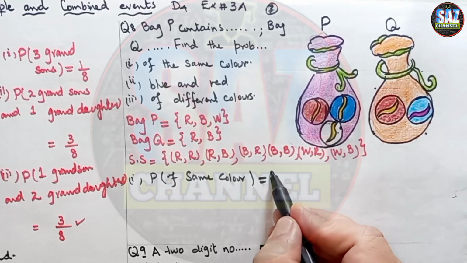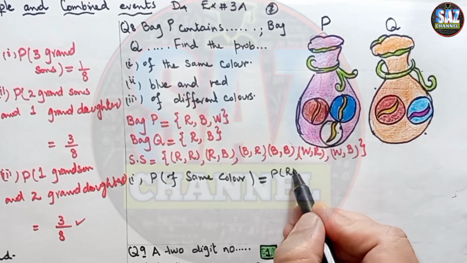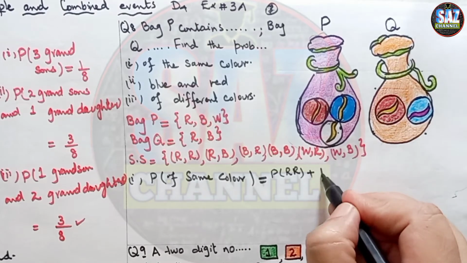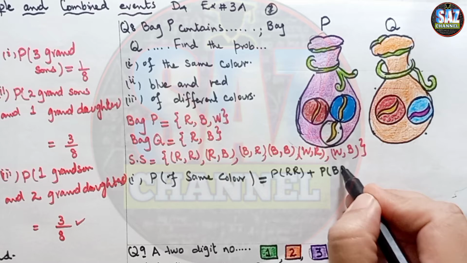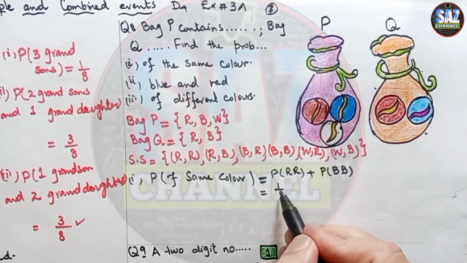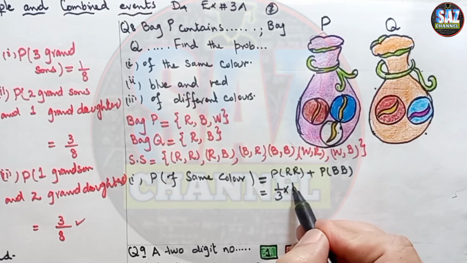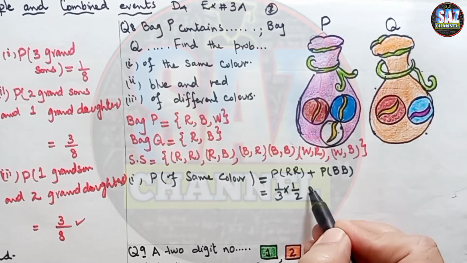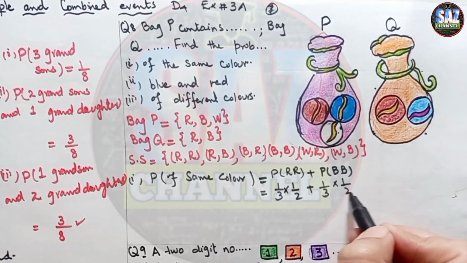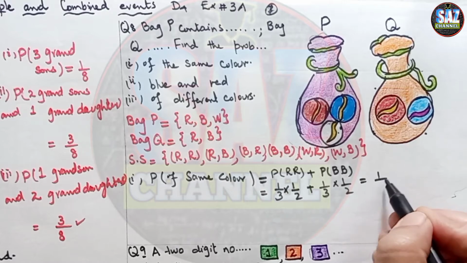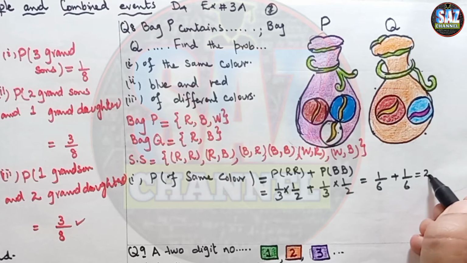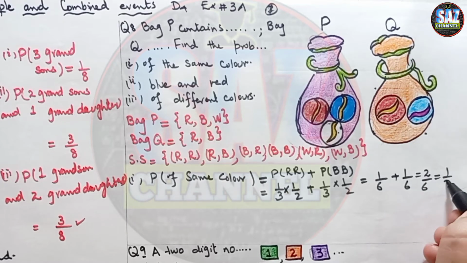So probability of red with red plus probability of blue with blue. Red from the first bag has a chance 1 by 3 multiplied by 1 by 2, plus blue 1 by 3 multiplied by 1 by 2, and this takes the form 1 by 6 plus 1 by 6, which is equal to 2 by 6, which is equal to 1 by 3.